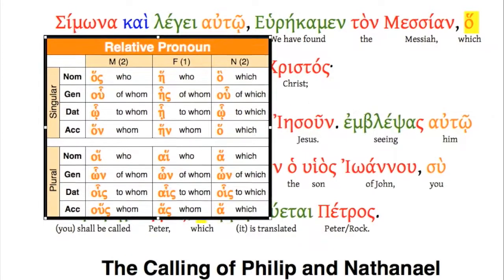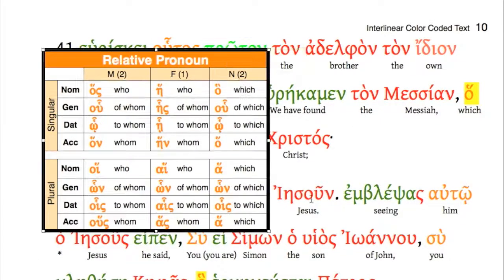And then look right here, we have exactly the same deal. We'll translate Kephas, which is the Aramaic for the Greek, Peter, rock. Ho hermeneuetai, Petros. Do you hear this just for curiosity here? Hermeneutics, hermeneuetai, is translated. But here's our relative clause. Ho hermeneuetai Petros. The name, Peter, that's what it means.